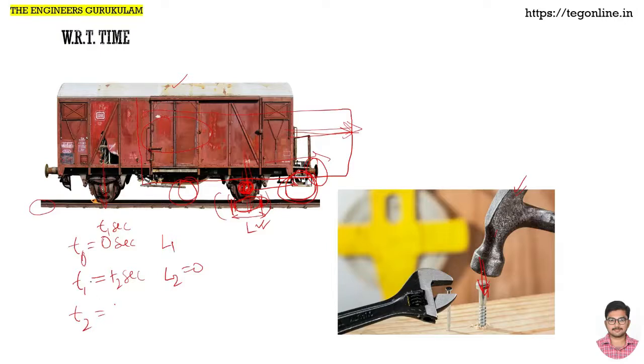This is t1 seconds, t2 seconds, and say at the third instant, t3 seconds. In that instant, the wheel that moved here at t2 moves further to this location.